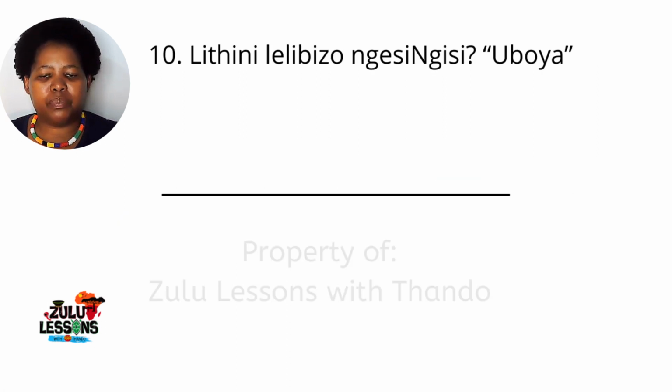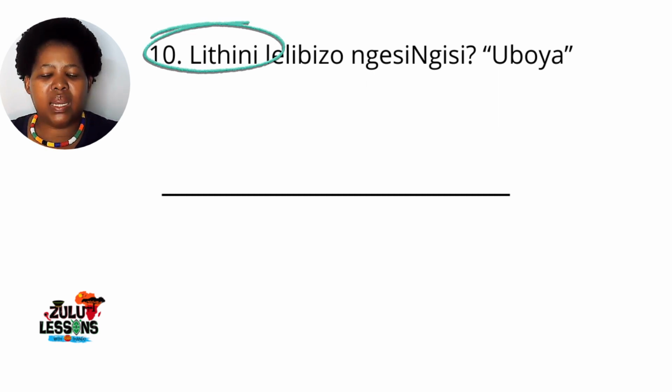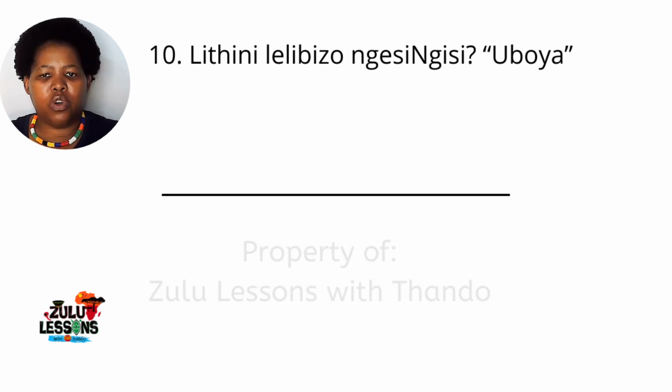Umbuzo weshumi. Lithini leli bizo ngesingisi? Uboya. Lithini leli bizo ngesingisi? Lithini is our question word here. The question suffix here is ni at the end of this first phrase. Lithini. That ni is what?